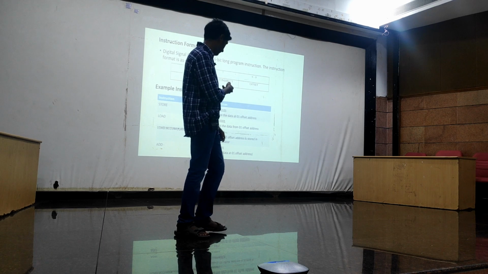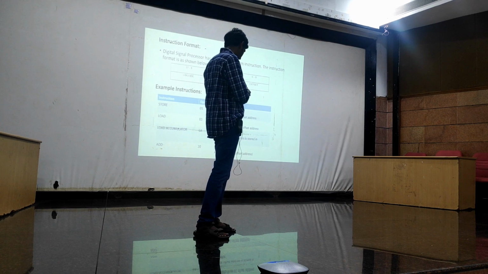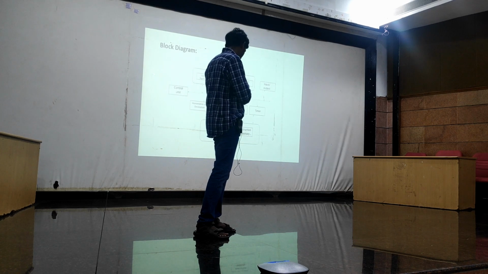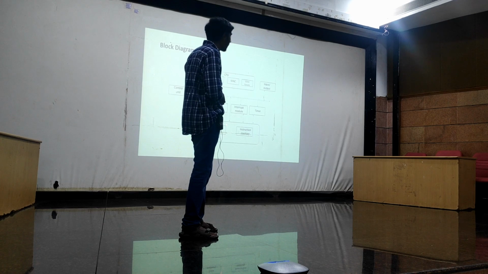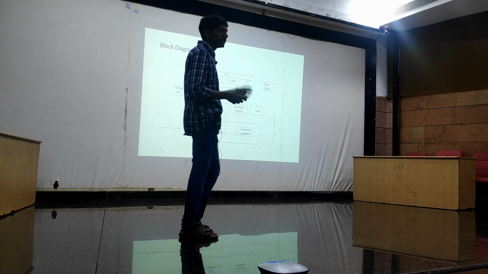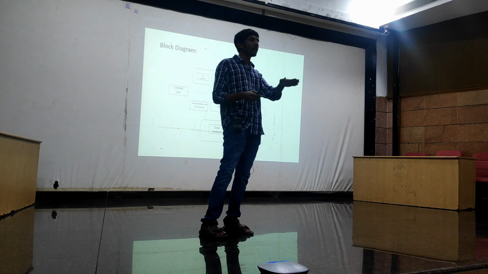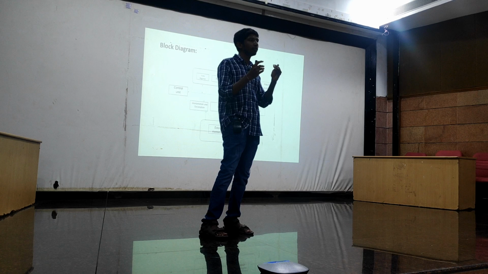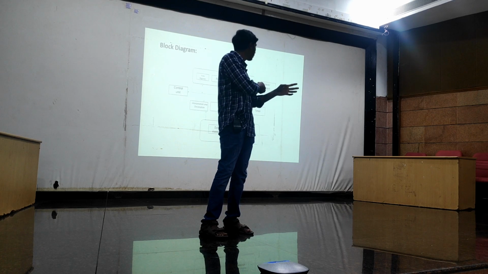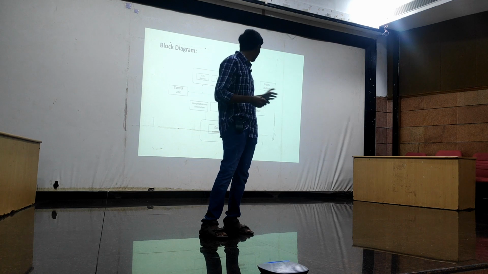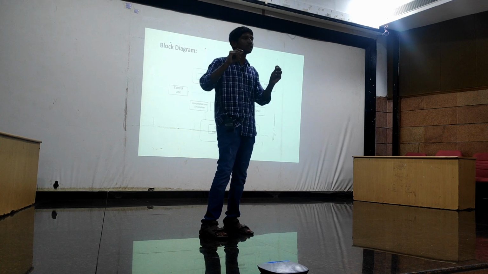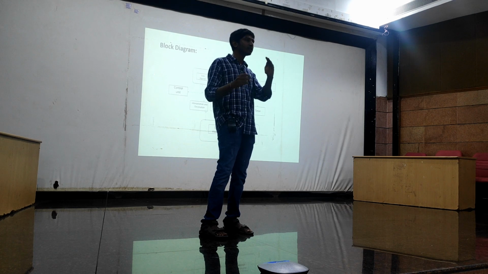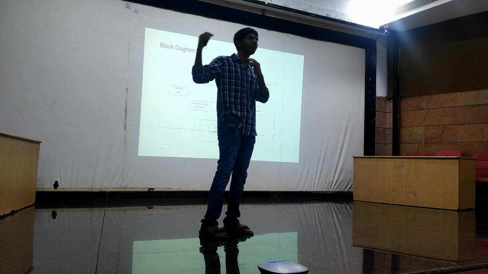Coming to the instruction part, what is an instruction? This is the architecture of this block diagram. Suppose we want to write data into the data memory. Since it is a processor, we cannot directly go into the data memory. We cannot just write it. All the blocks, including the data memory, are accessed only through instructions. If we want to write into data memory, we have to give an instruction so that the processor understands that we have to write some data. So for each operation, we have to give an instruction.